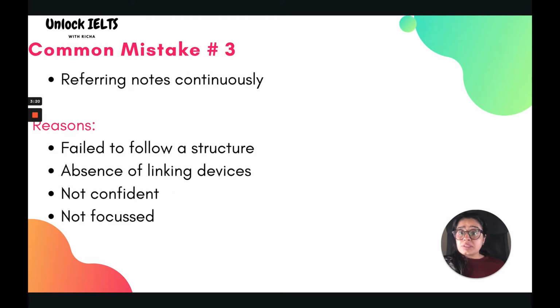The third common mistake is that you're referring to your notes continuously. Instead of speaking, you're actually reading. And what are the common reasons? First of all, you fail to follow the structure. You fail to include enough linking devices in your talk. The third reason is that you are not confident enough in the ideas which you prepared in that 1 minute of preparation. And lastly, you're not focused enough. That's why you need a support system to fill in those 2 minutes in order to complete the speaking part 2.